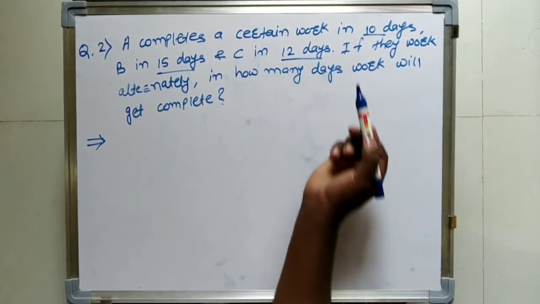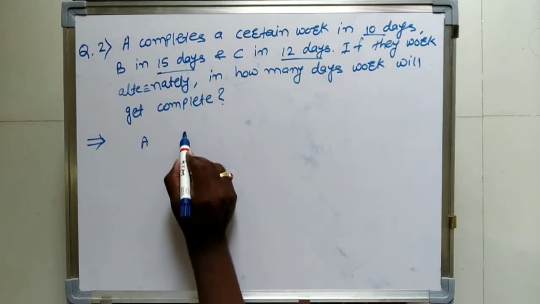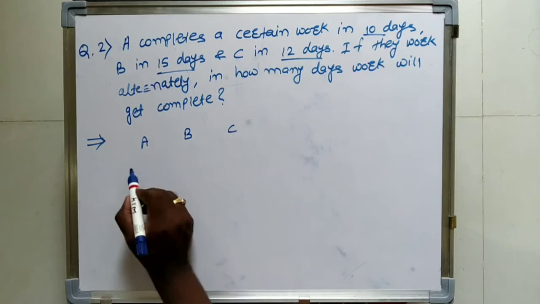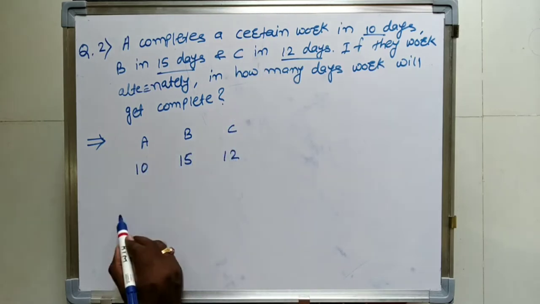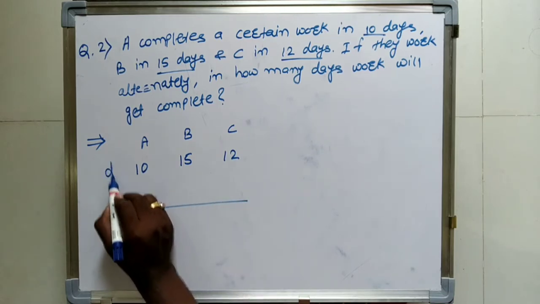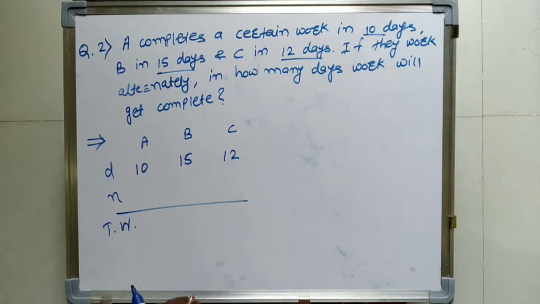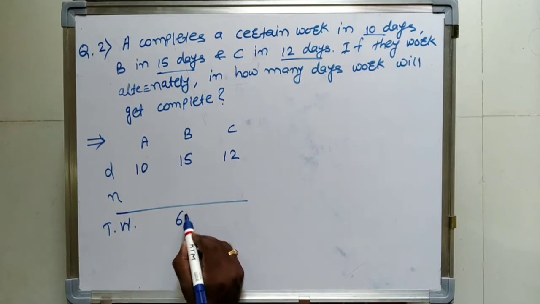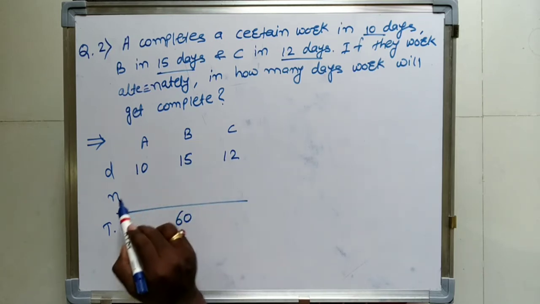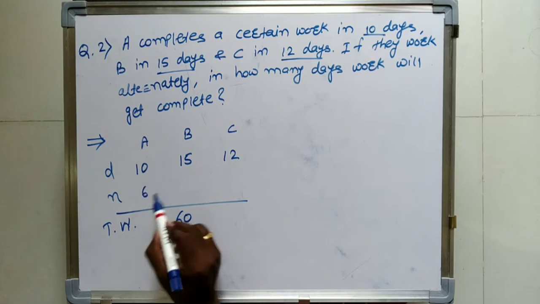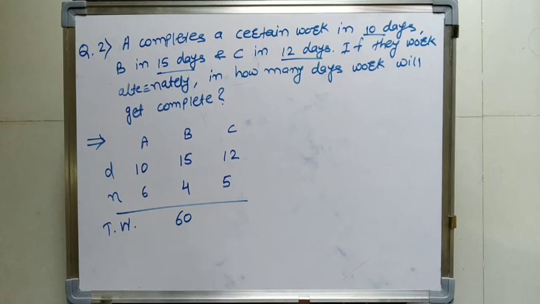Question number 2: A completes a work in 10 days, B completes in 15 days, and C completes in 12 days. The number of days for A, B and C are given. So first of all we will calculate the efficiency by taking the total work. Total work is nothing but the LCM. So we will take 60 as the total work, the LCM of 10, 15 and 12. So efficiency will be: 10 6s are 60, 15 4s are 60, and 12 5s are 60.